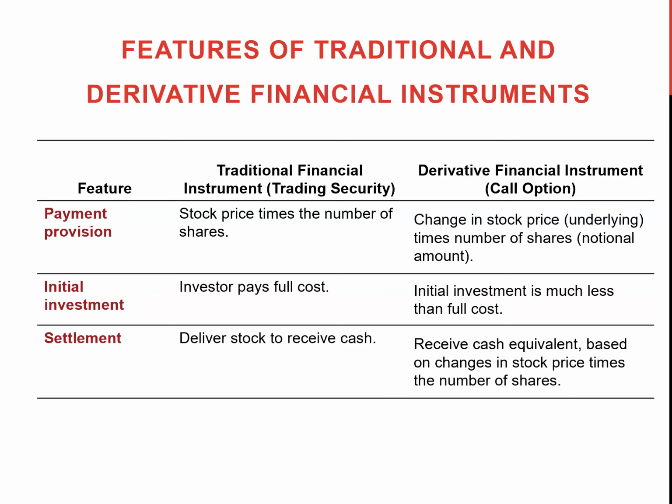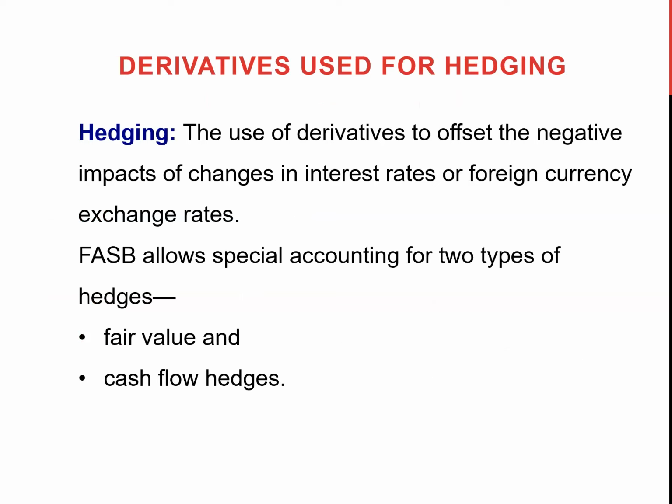So far we learned about derivatives. Now we will see hedging. The concept of hedging is to offset the negative impact of changes in the price or the value of some other items. On one hand, derivatives are used to make gains from changes in the stock price or changes in other items, bonds, or commodities. On the other hand, hedging is used to offset the negative impact of changes in those prices or cash